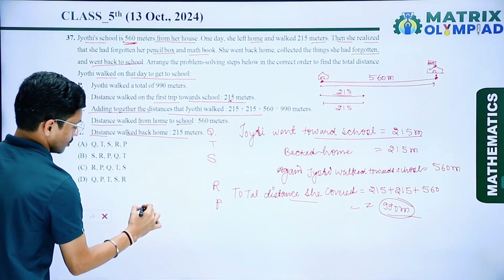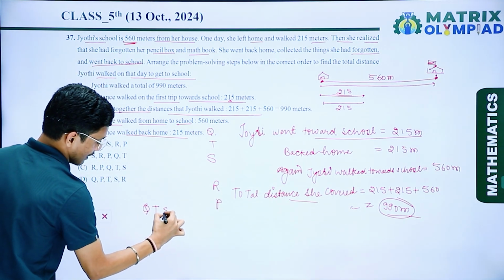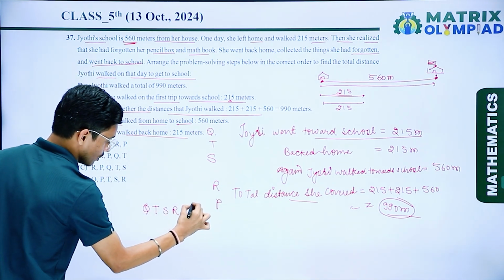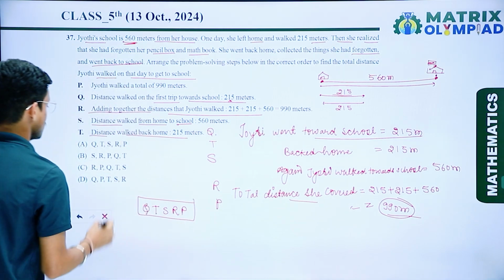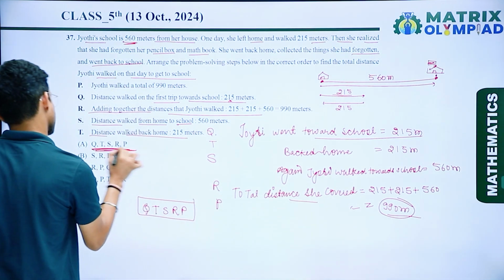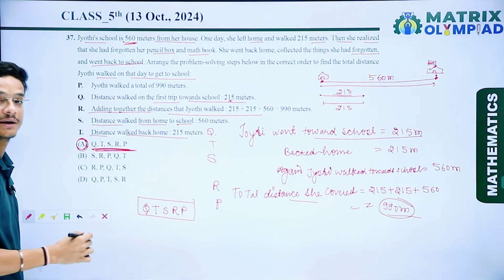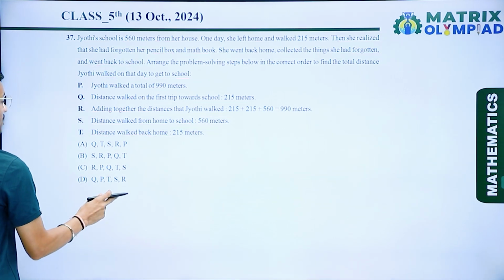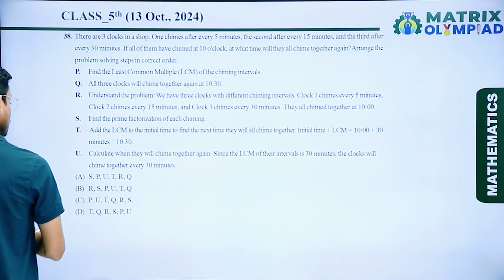So the option is Q T S R P. So here option number A is the correct answer. So now if I talk about the next question, that is